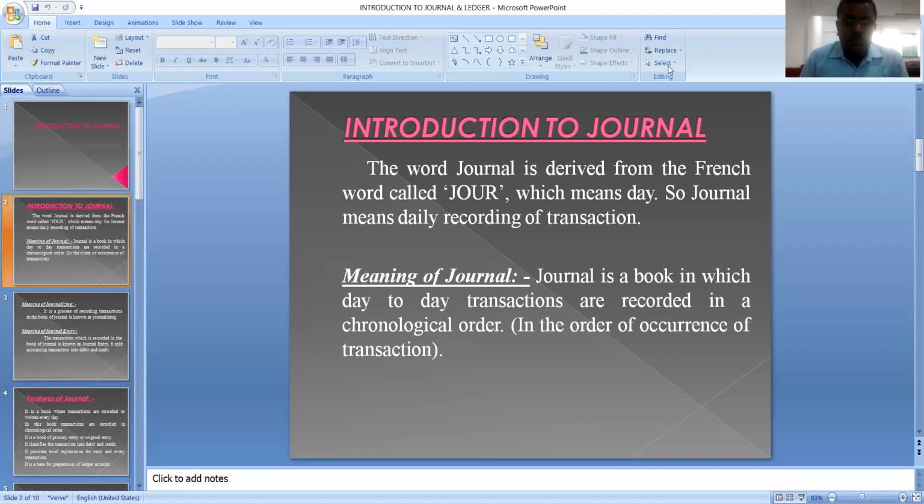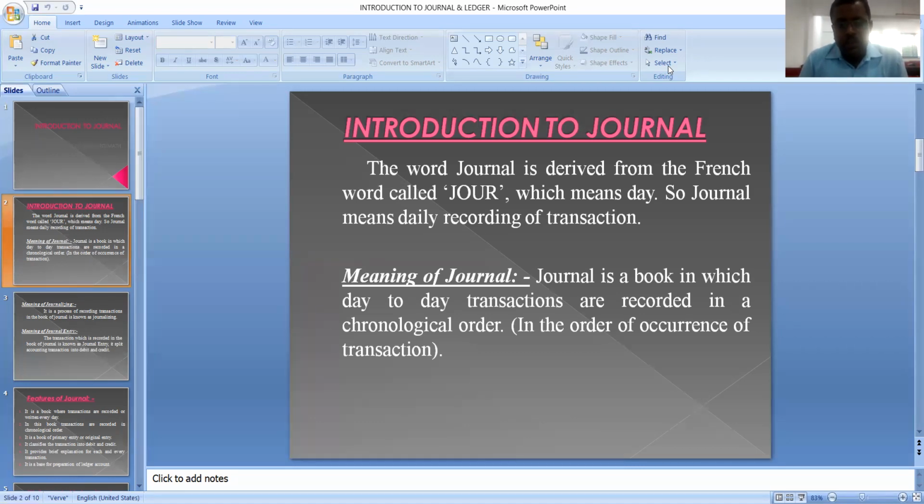In my previous class, we discussed journal. As I told you, it is derived from the French word jour, which means on a day-to-day basis, on continuous basis, or on regular basis. So journal is a book in which we record day-to-day business transactions in chronological order. That particular book is known as journal.